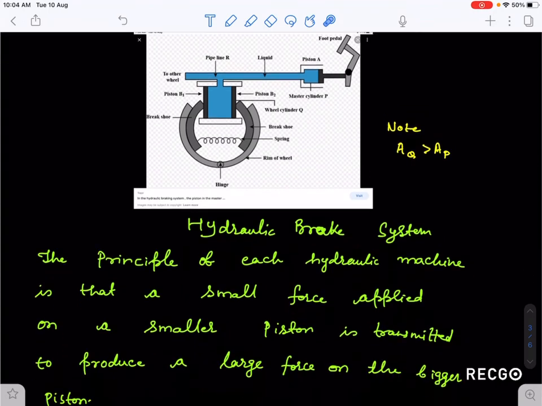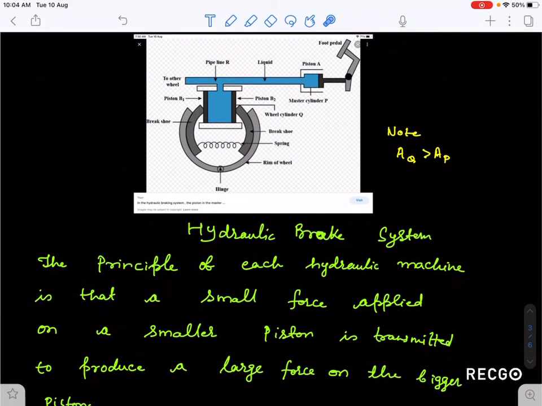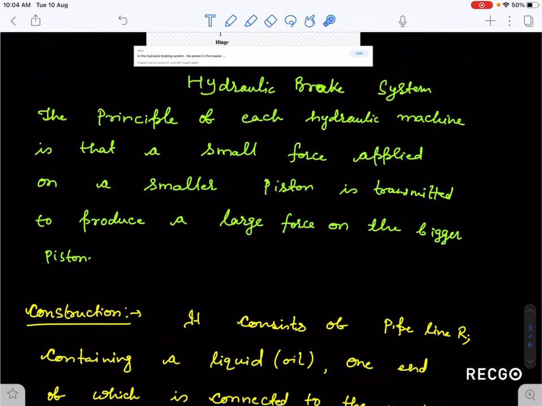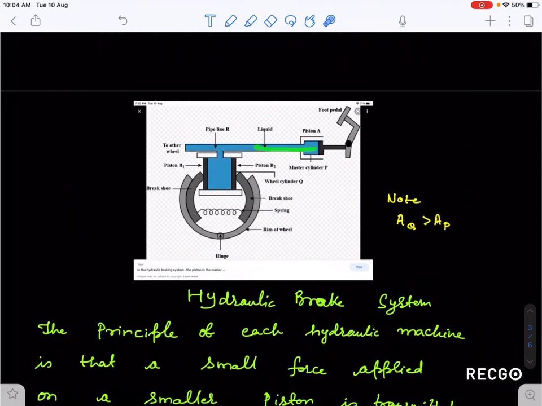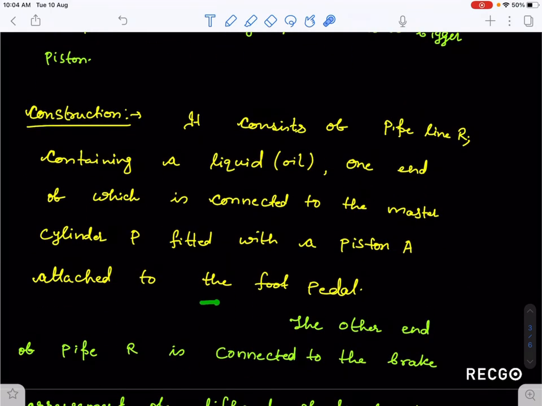Now this hinge and rim are parts of this hydraulic brake system. I have written here that it consists of pipeline R, containing liquid oil, one end of which is connected to master cylinder P, and the master cylinder is attached to the foot pedal.